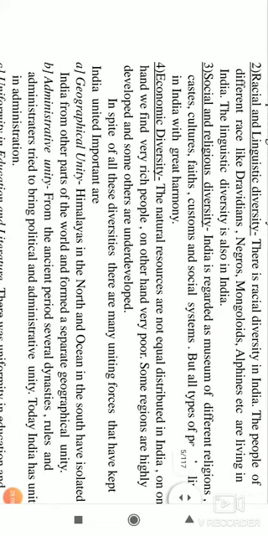Economic diversity. We have unequal distribution of income in India because natural resources are not equally owned by all individuals. So there is a wide difference between the rich, the poor, and the middle class, upper middle class, but still we are all one. When it comes to India, we are all united.